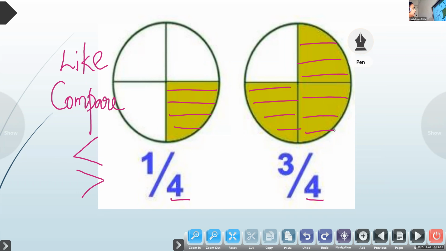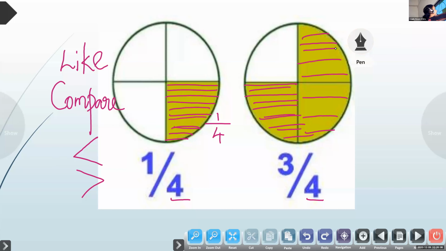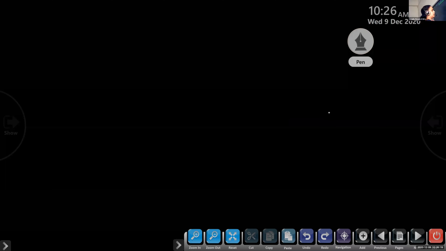Look at the picture, it's shaded. Here it's shaded only this much, 1 by 4. And here we have 3 by 4. Suppose this is a pizza I made into 4 parts. Here you are getting 1 part only. Here you are getting this much portion. So this is 3 by 4. Tell me which fraction is bigger.